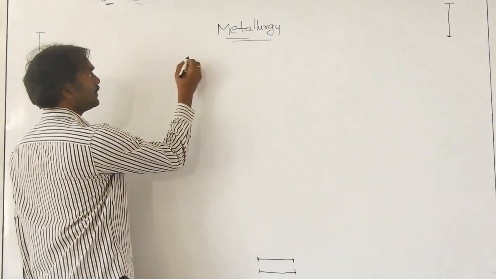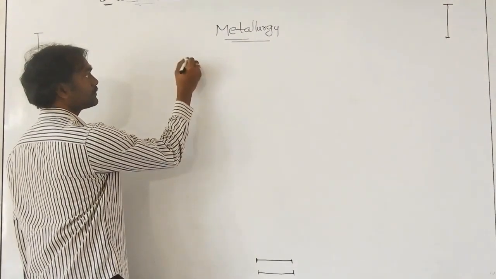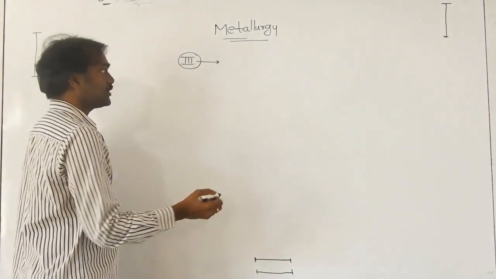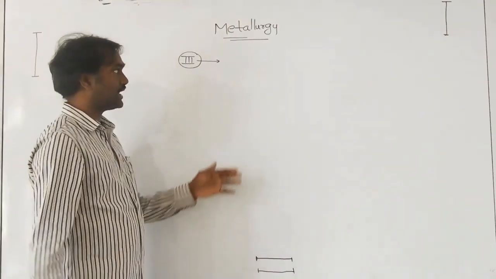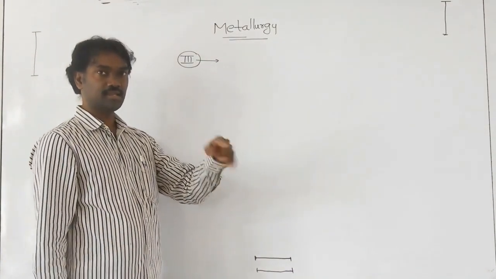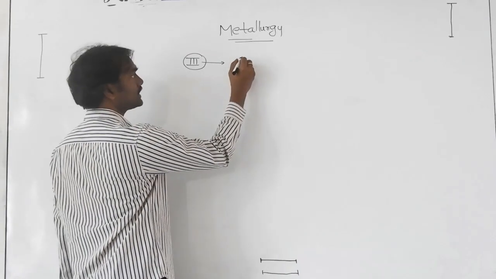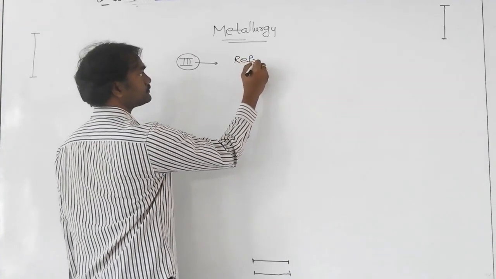In that, two processes are already completed. Now we are going to discuss the third process. So what is the third process? Already, last class, we discussed an example. So once again I am explaining. The third is the refining of metal.